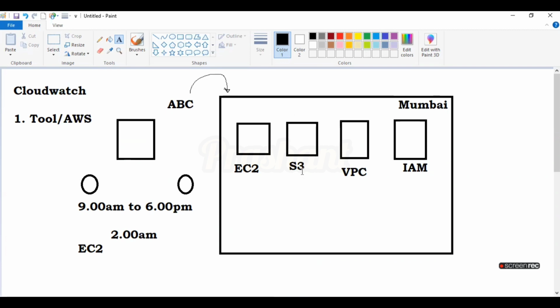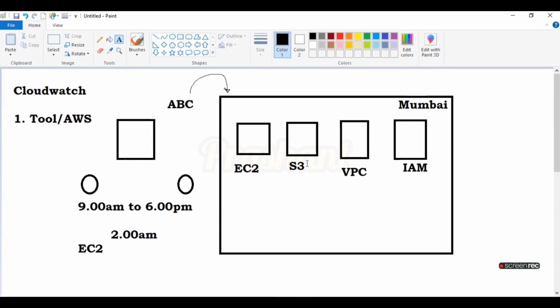Suppose just consider a scenario. First day, when you created an S3 bucket, you know what is the maximum capacity of the S3 bucket, right? After some threshold value or threshold time period, if your S3 bucket is full and you are not able to store the data into the S3, maybe your S3 will stop, right? And you need to get a notification. Some problem has occurred, that's why your S3 is not working. So how will you get that notification?